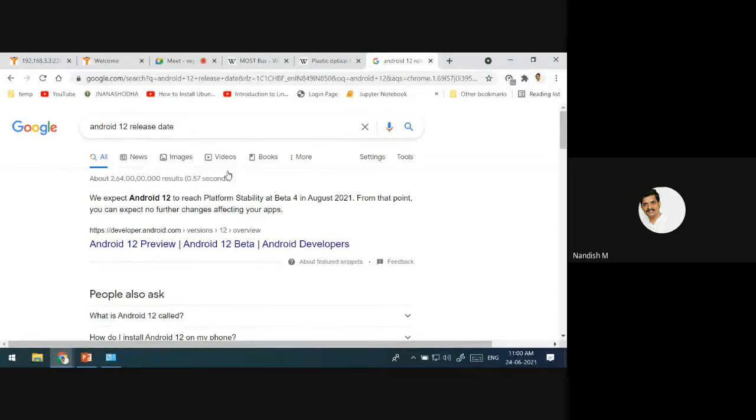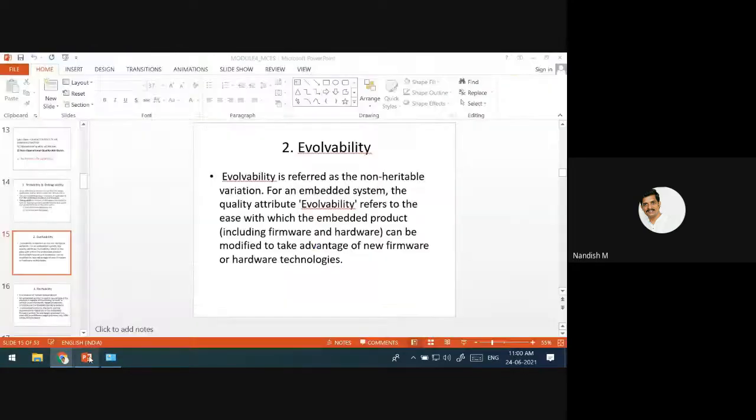Android 12 is going to come in another few months. If your mobile is not ready to update to Android 12, if it is going to work only till 11, 100% you are going to throw your mobile, because you want your device to be updated for the latest technology. In that way, the mobile should be designed. That is what evolvability is. It can be the hardware or it can be the software. The example I have just given was the software.